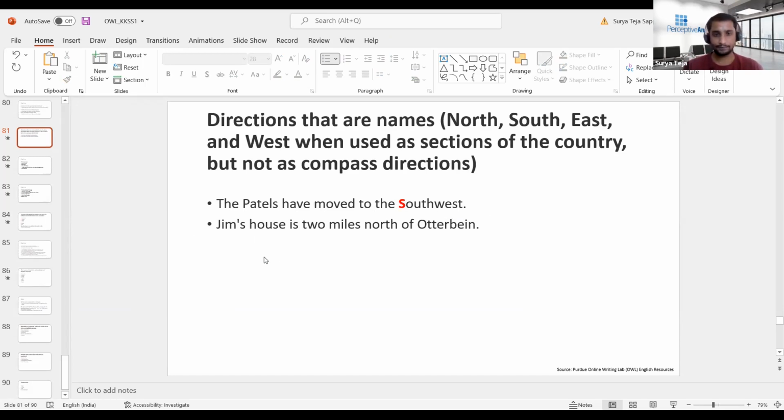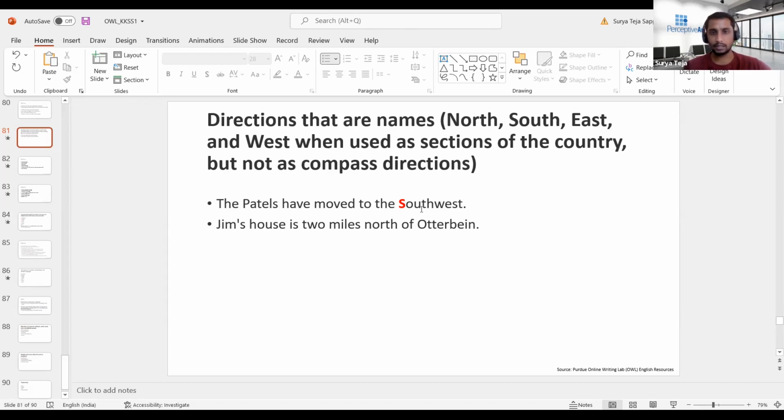And in the second example: Jim's house is 2 miles north of Otterbein. Here we are talking about relativeness. Otterbein is taken as a reference point, and from there we are going north or south, and here we have mentioned 2 miles north.